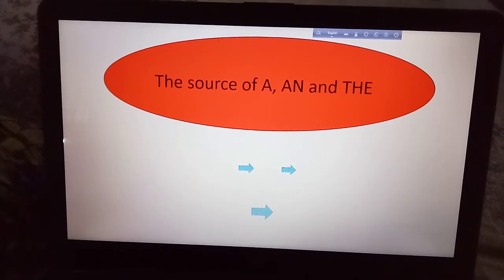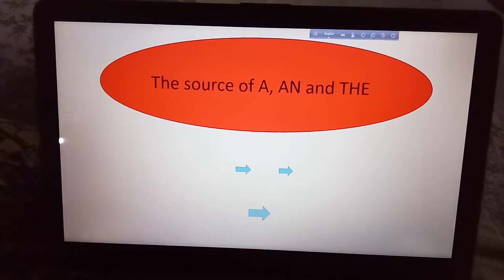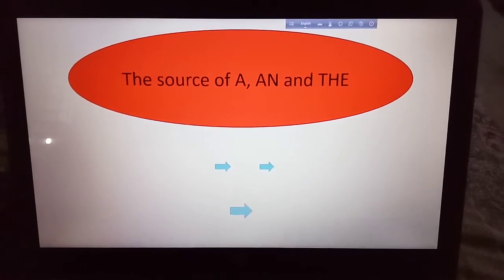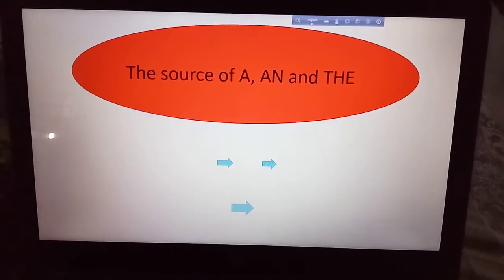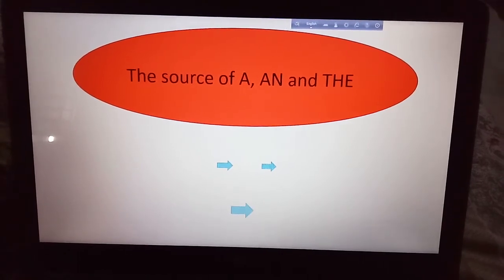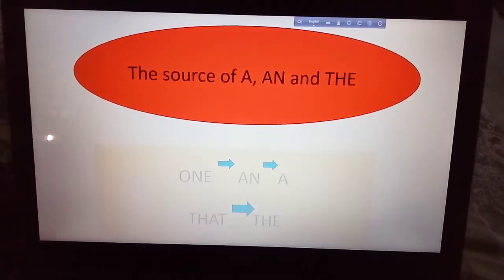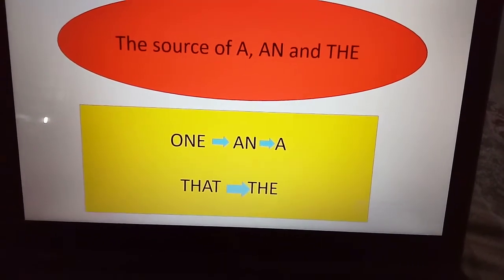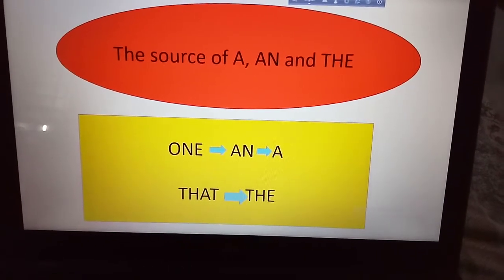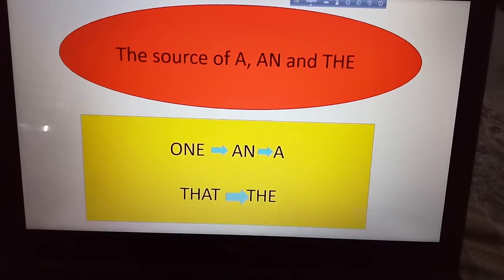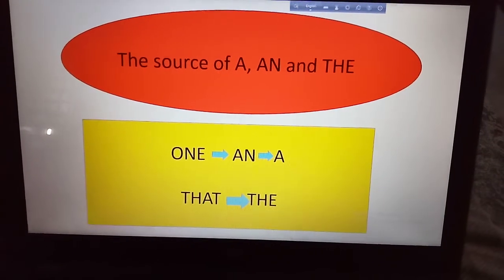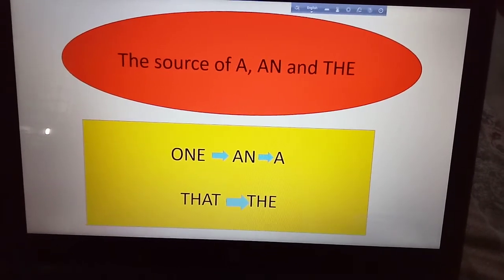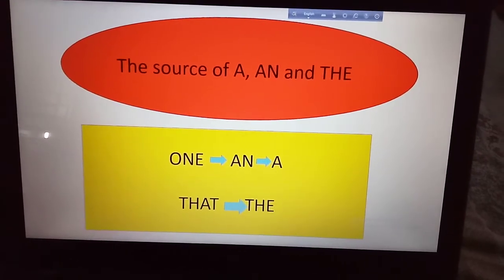The source of a, an and the. অর্থাৎ a, an এবং the কোথা থেকে আসলো তার একটা উৎস রয়েছে। Now we will know the source of a, an and the. If you follow this one, then it will be more clear to you. From one we get an, and from an we get a. From that we get the.